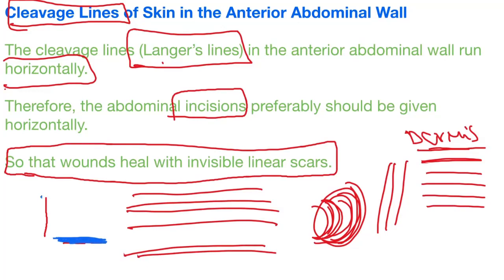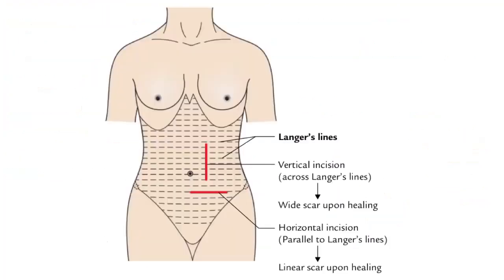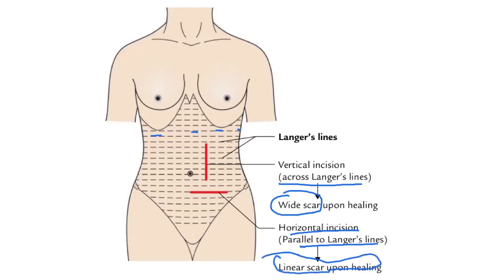If you give a vertical incision, the wound will not heal in the same fashion. You see, these are Langer's lines, collagen fibers in the dermis. A vertical incision across Langer's lines gives a wide scar upon healing, whereas a horizontal incision parallel to Langer's lines gives a linear scar upon healing. So this will not be visible, right?